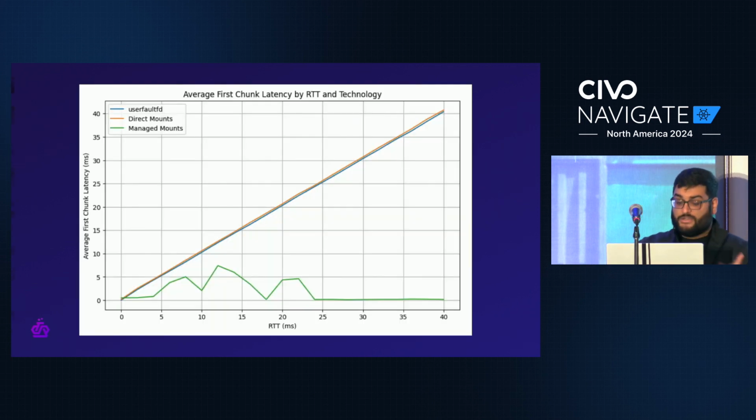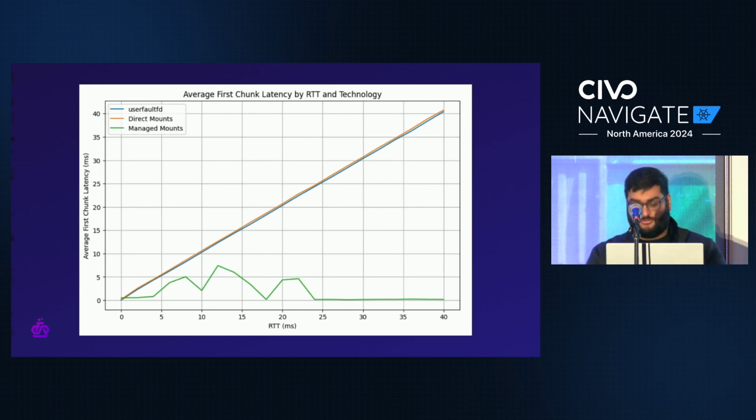Okay, so here we're taking a look at the latency to fetch the first chunk of dirty data for a VM. And we're looking at how the first chunk latency is affected as we increase the round trip time between our nodes, right? So there's 3 different benchmarks that we're doing here. We're first looking at user fault FD. That's the blue diagonal line. Then we're looking at direct mounts. And direct mounts are basically, we're using a block device, but we're going to go and fetch the data as it's being requested. We're not going to do any work in the background, right?